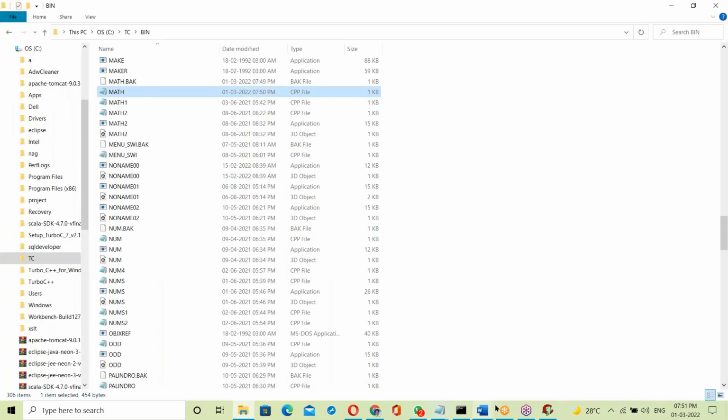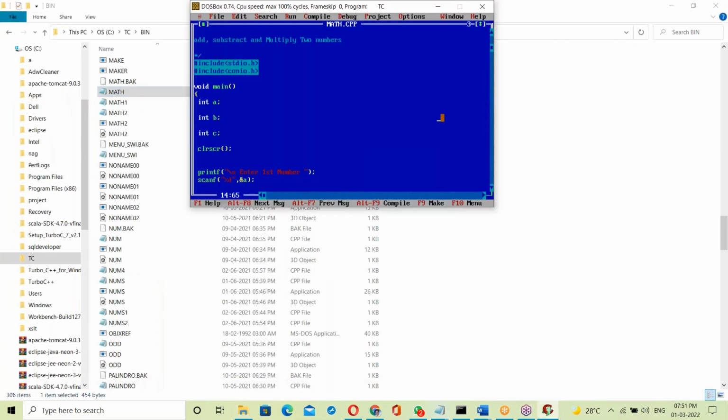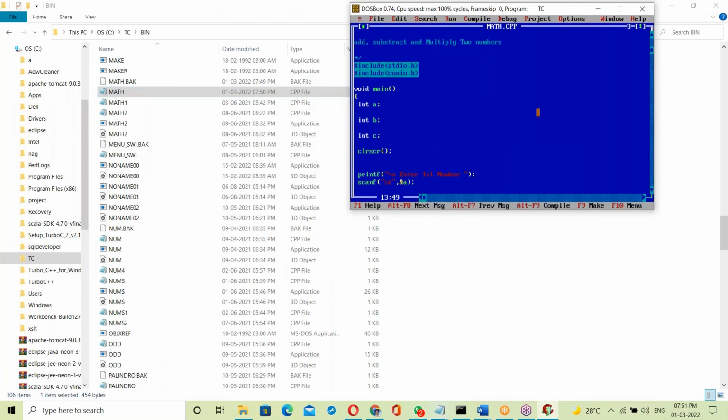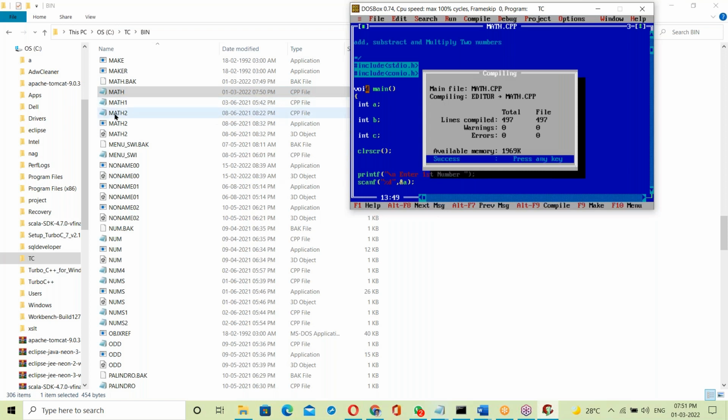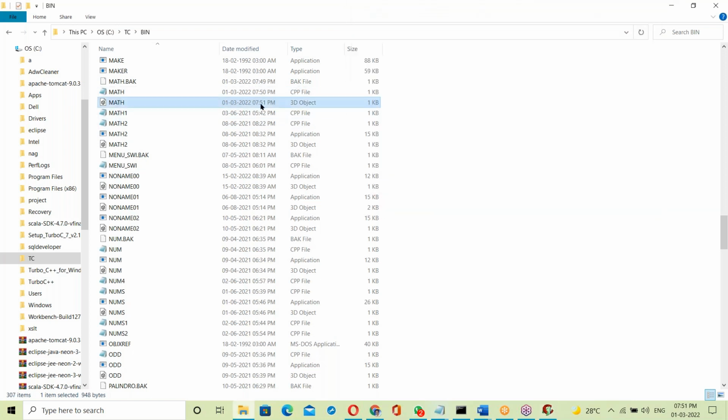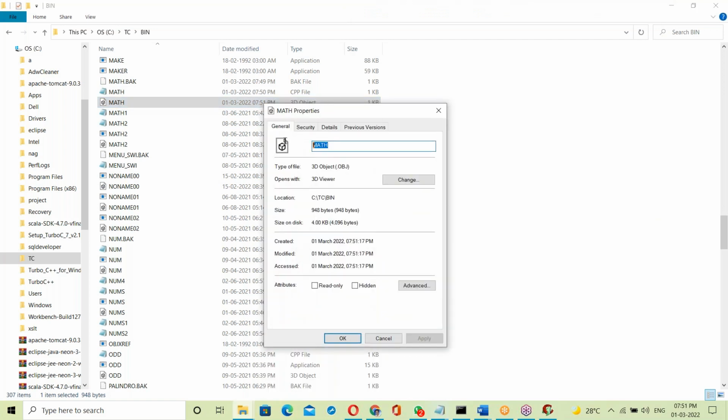Now first of all, I'm compiling. When I'm compiling, what happens in the back end? Just observe the back end. A math.obj file is generated.